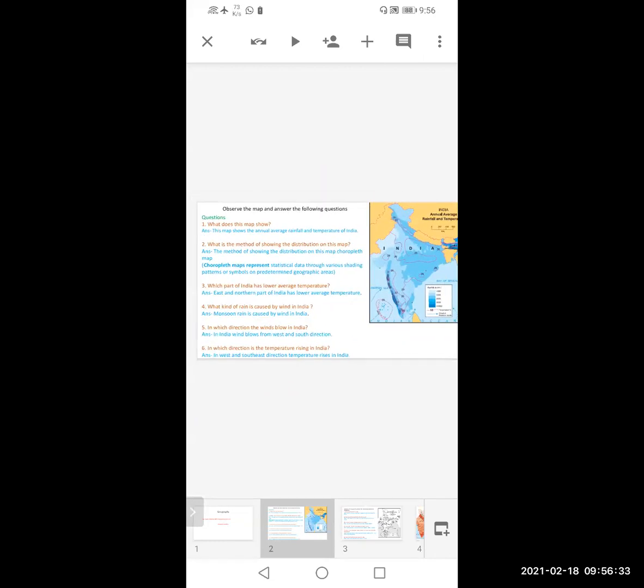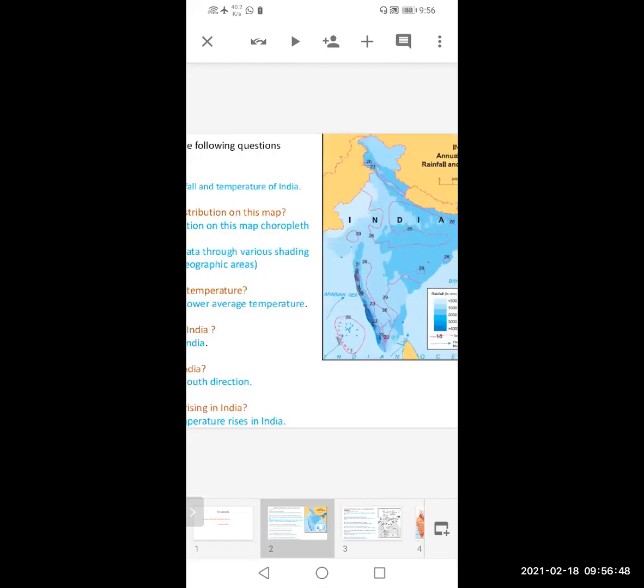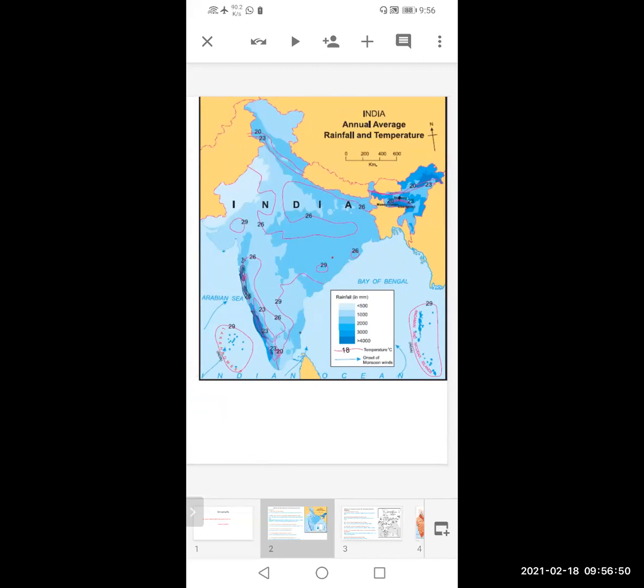Choropleth maps represent statistical data through various shading patterns or symbols on predetermined geographical areas. In this graph, we can see the shading pattern blue. Different shades of blue, dark blue to sky blue.